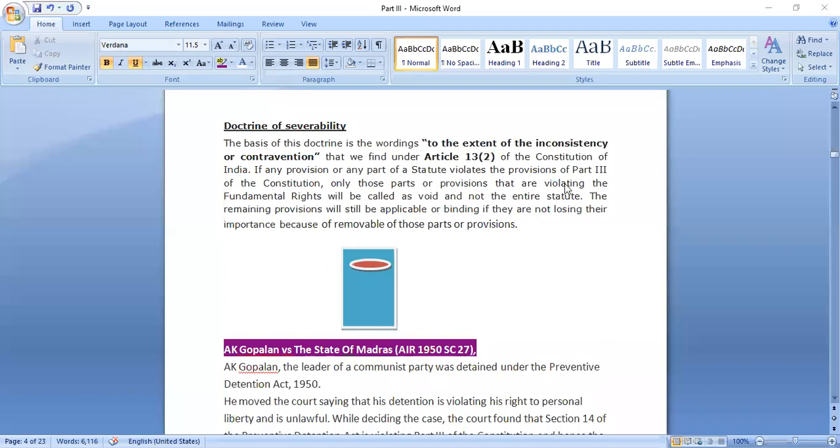Is this doctrine clear? Doctrine of severability? Any doubts, anyone? Ma'am, can you please simplify it once again, ma'am? Okay.